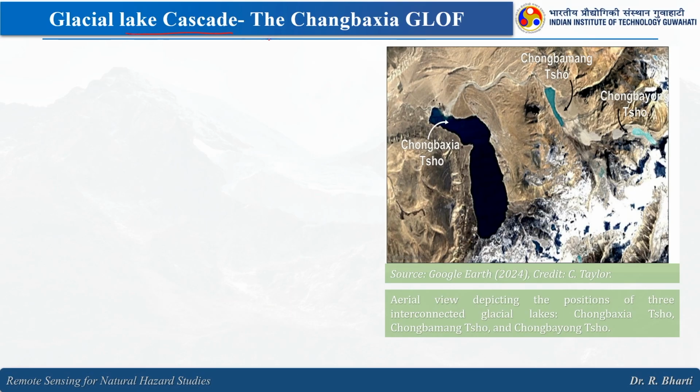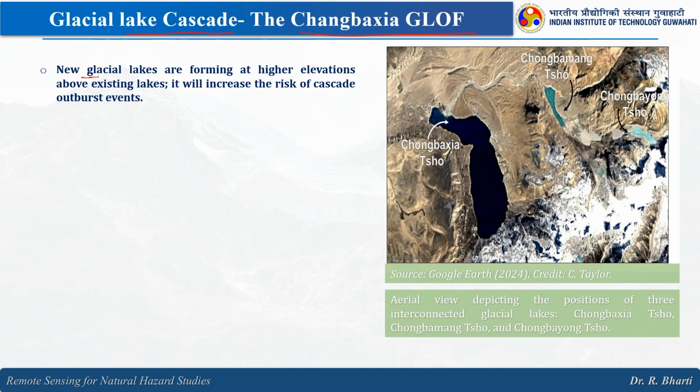Glacial lake cascade. So this is from the Changbakshya GLOF. The new glacial lakes are formed at higher elevation above existing lakes. It will increase the risk of a cascade outburst event.